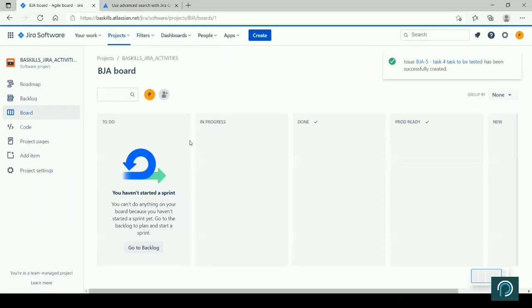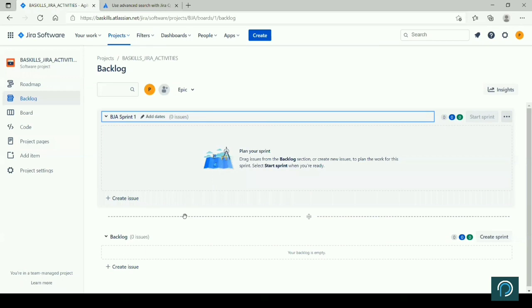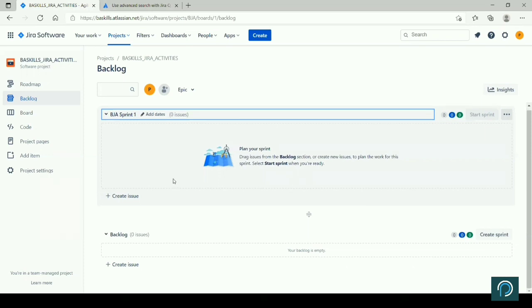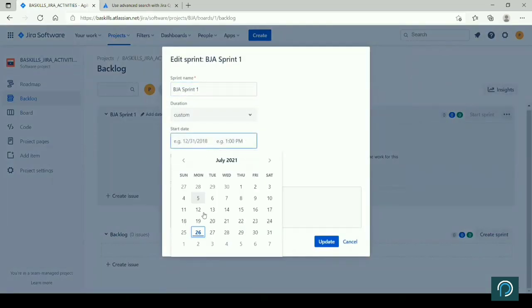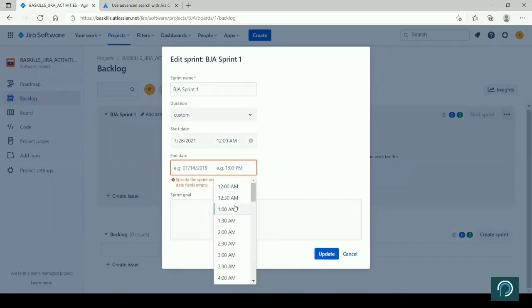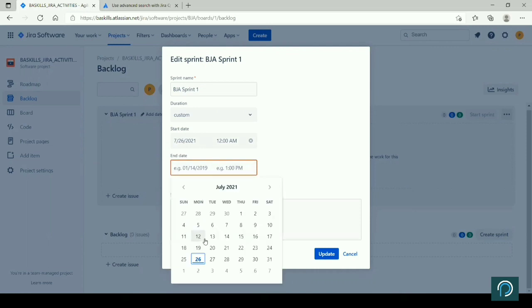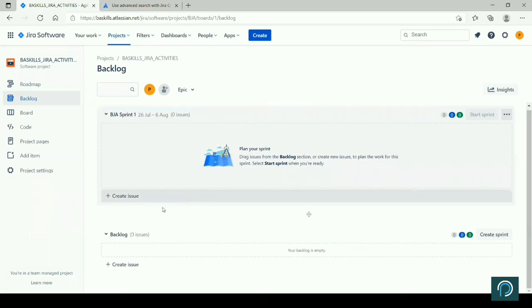Go to the project. On the backlog, I'll be able to see one item. This, 2 weeks sprint that I'm creating.